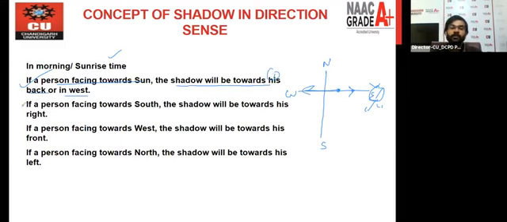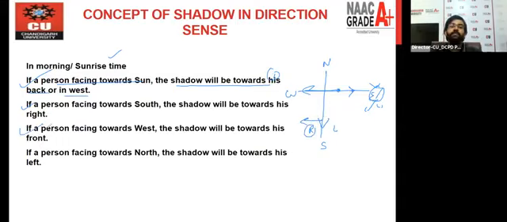Okay. Now point number two is what? If a person is facing towards south, so we all know this is his left, this is his south, right? So if the person is facing towards south, the shadow will be toward his right. What does it mean? Then definitely during sunrise, its shadow will fall in that direction. That's why the shadow direction will be his right. Okay. So this is the concept.